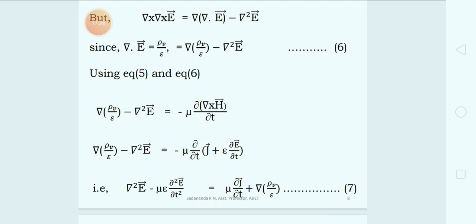Therefore that part of the equation is gradient of rho v by epsilon minus gradient square vector E is equal to minus mu dou by dou t of open bracket vector j plus epsilon into dou by dou t of vector E.